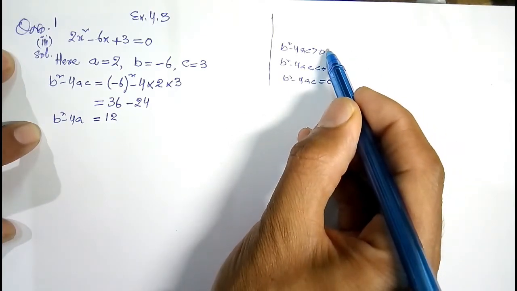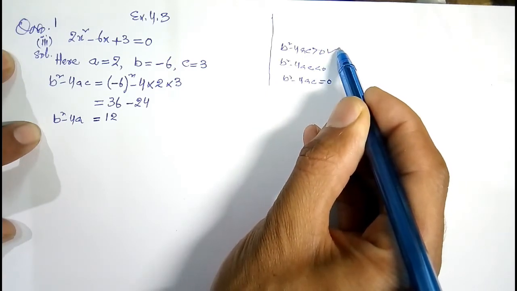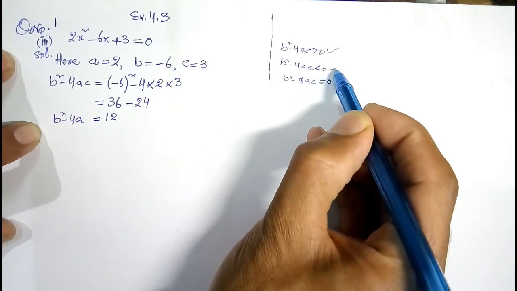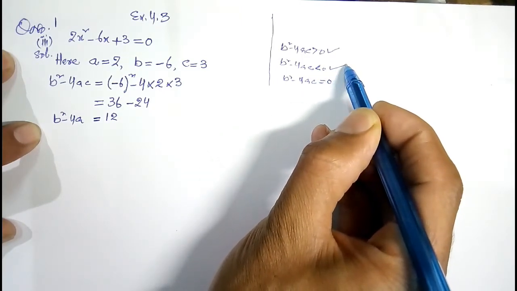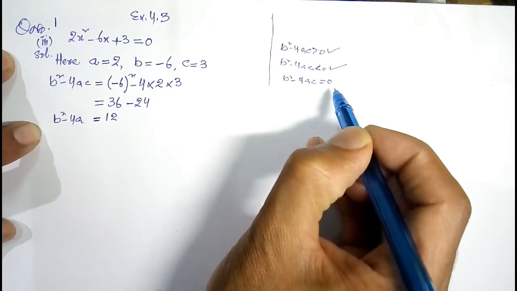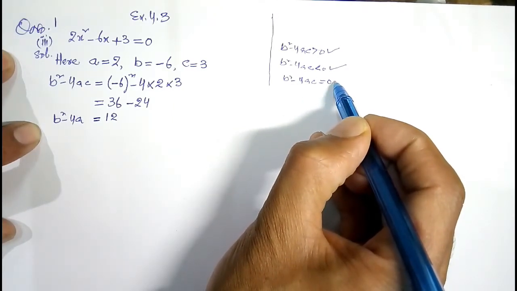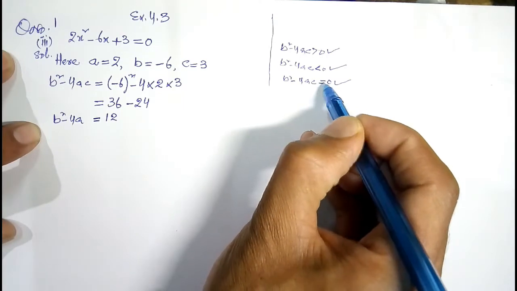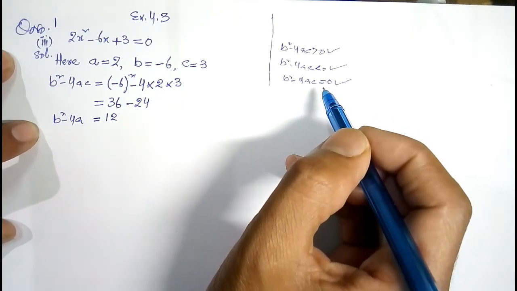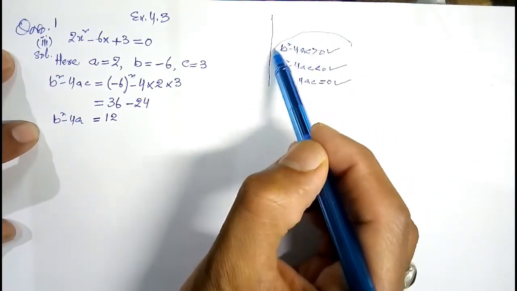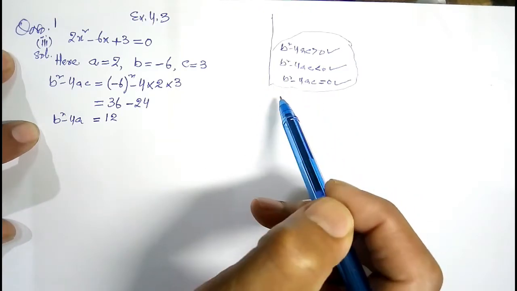When we get greater than 0, the quadratic equation has two real roots. When it is less than 0, the quadratic equation has no real roots. When the discriminant b square minus 4ac is equal to 0, then the quadratic equation has two real roots, but the roots will be equal. This is called the nature of roots.